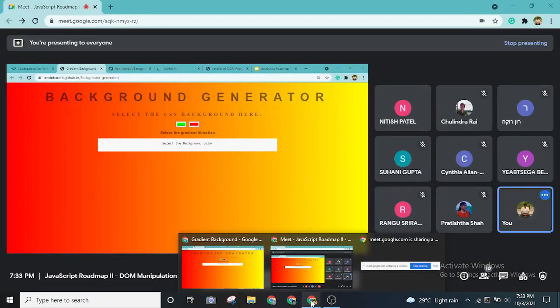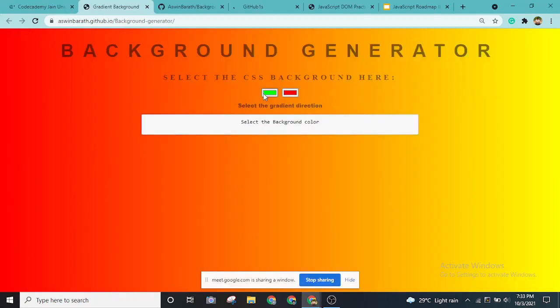So basically what this project does, you can create a linear background. Okay, as you can see there are two colors in the web page, right? So this is called linear gradient. So if I pick any color over here, let's say I pick a blue color at the right hand side, and let's say I want a yellowish color on the left hand side, you can choose it dynamically.